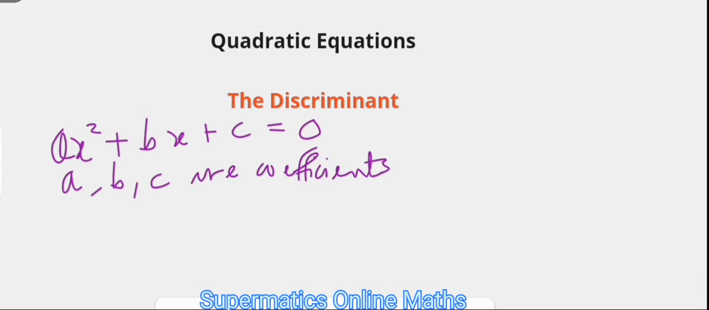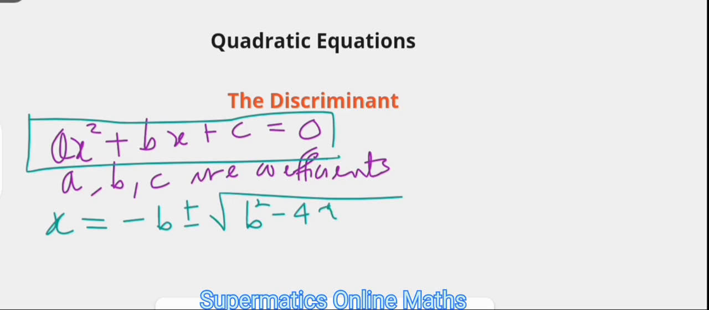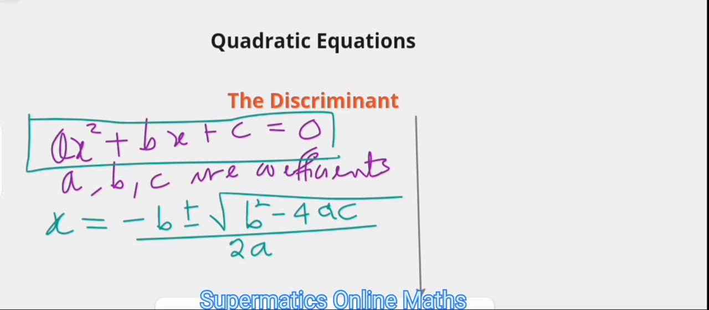Also, the quadratic formula which gives the solutions of x in this equation is given by x equals minus b plus or minus the square root of b squared minus 4ac over 2a. Now, the expression under the square root, b squared minus 4ac, is known as the discriminant, represented with D. So the discriminant is b squared minus 4ac.